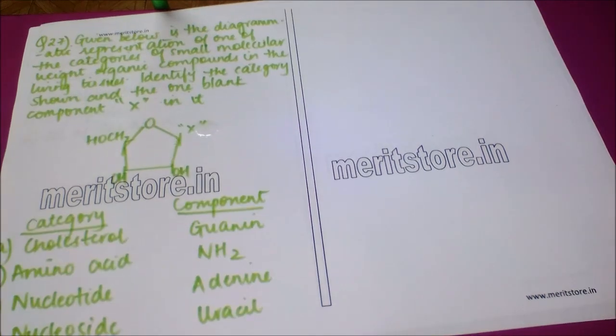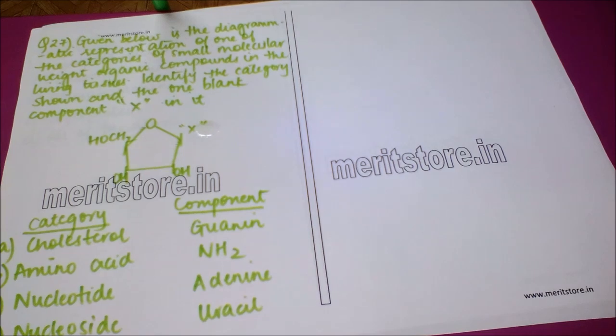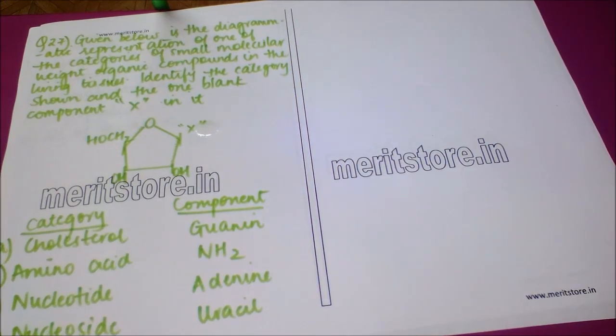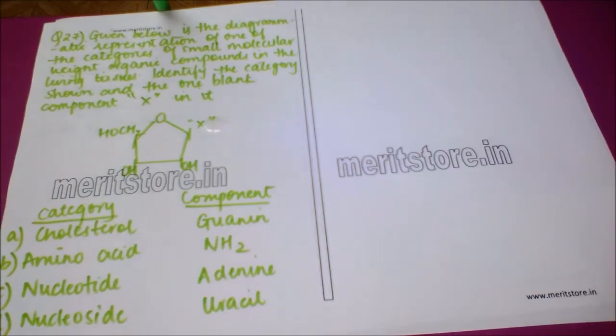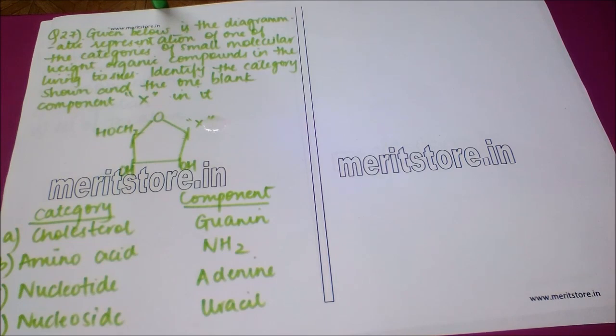Next question is, given below is the diagrammatic representation of one of the categories of a small molecular weight organic compound in the living tissues. Here we have to identify the category shown and the blank place in the form of X shown in it. So we have four options. The first option being cholesterol, where the component is guanine. The second option is category of amino acids, with the component being NH2, which is an amino group. The third category is a nucleotide, with the component being adenine, and the fourth category is nucleoside, with the component being uracil. The correct answer here is option D.